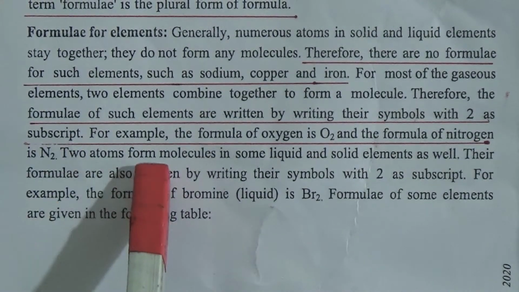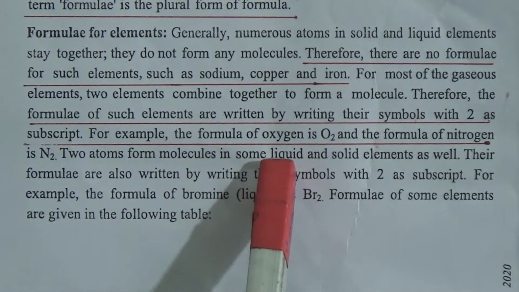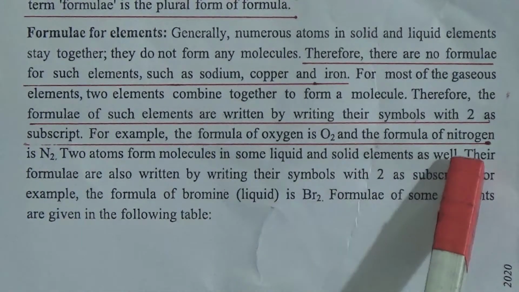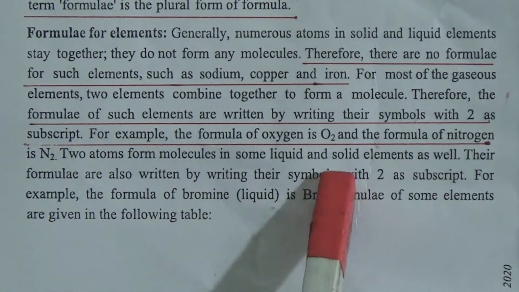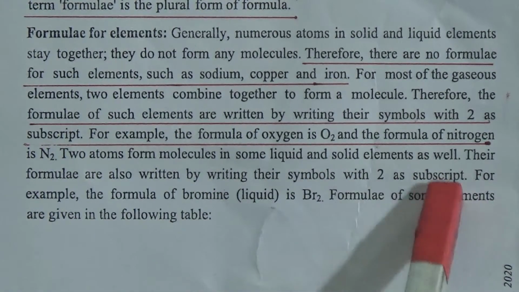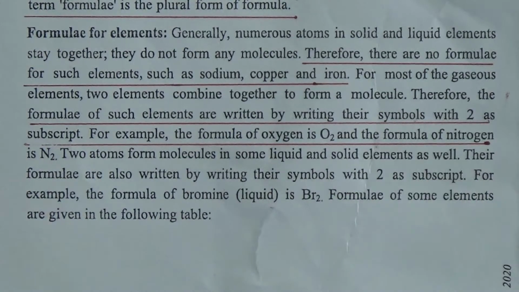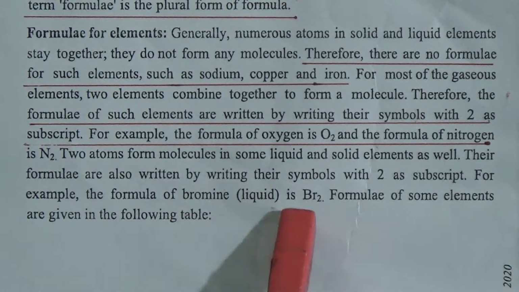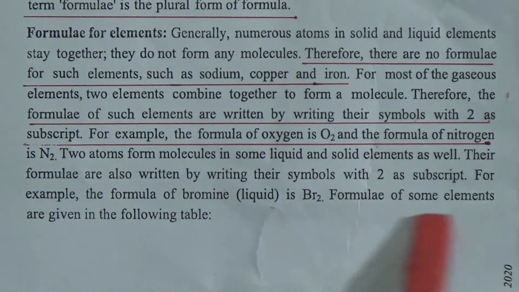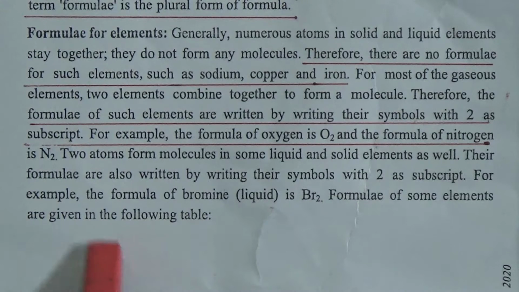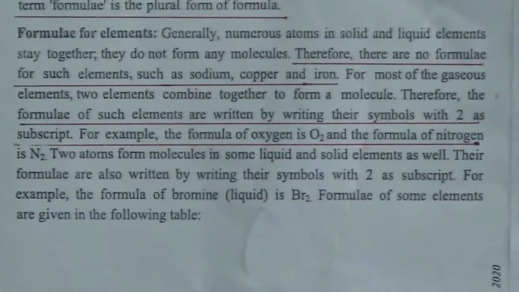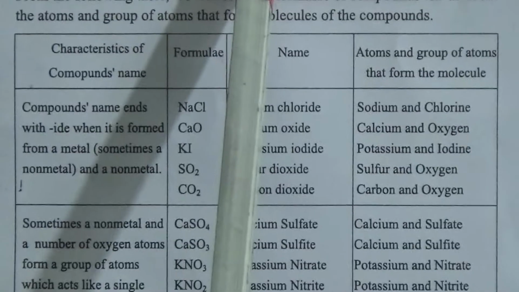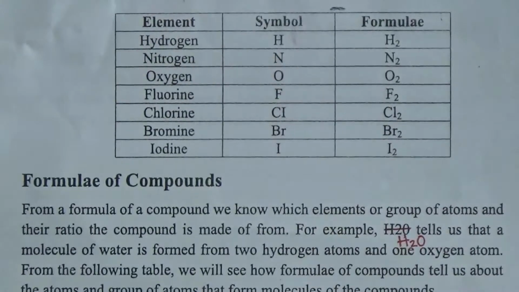Two atoms form molecules in some liquid and solid elements as well. Their formulae are also written by writing their symbols with 2 as subscript. For example, the formula of bromine is Br2. Formulae of some elements are given in the following table. You can see it on the next page, page 67. Here is the symbol of each element and the formula of that element.